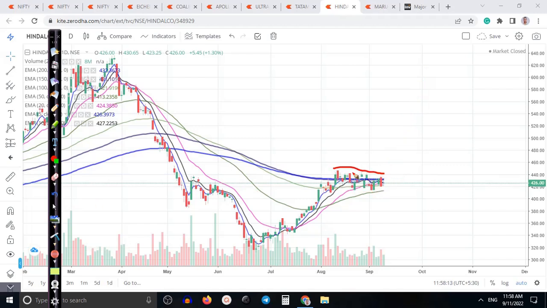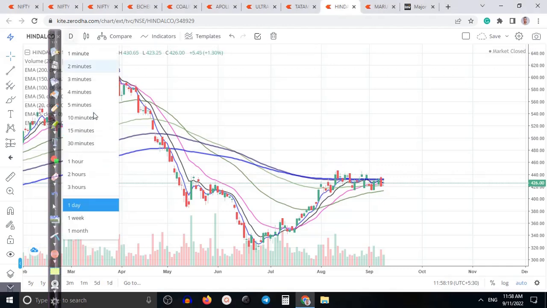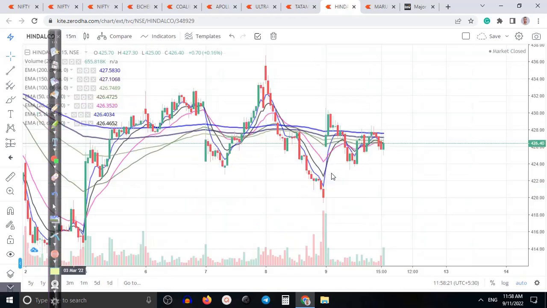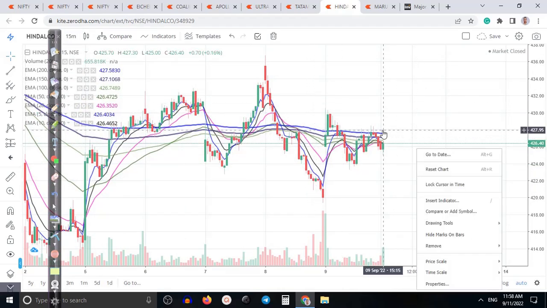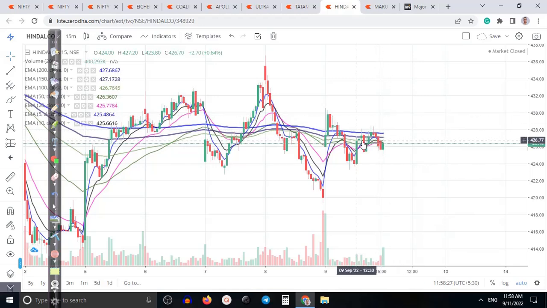So basically, price is running near the 200 exponential moving average, and if you look at a small time frame like 15 minute, this one is a 15-minute sideways market. So basically I'm looking for buy after breaking this 200 exponential moving average.